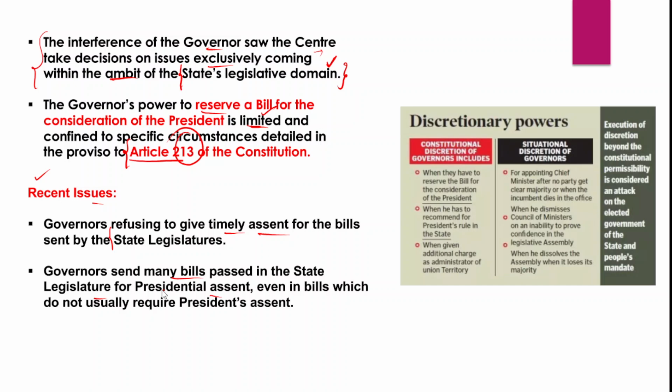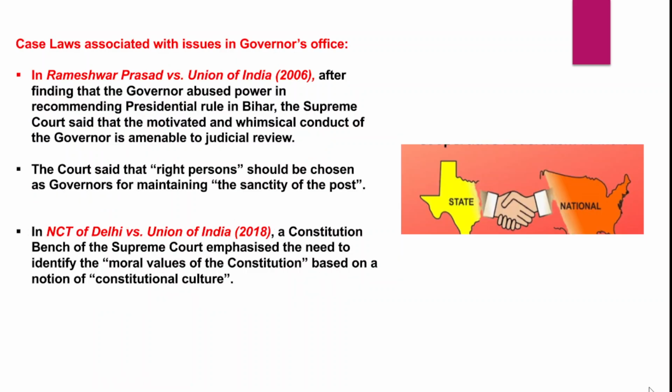Even the bills which usually do not require presidential assent are being referred very frequently by the governors to the president, and that leads to the violation of the federal features, or a violation of the federalism which is guaranteed by the Indian Constitution itself. So there are certain cases which deal with the office of the governor and the governor violating the federal provisions. The first important case is Rameshwar Prasad versus Union of India, 2016.